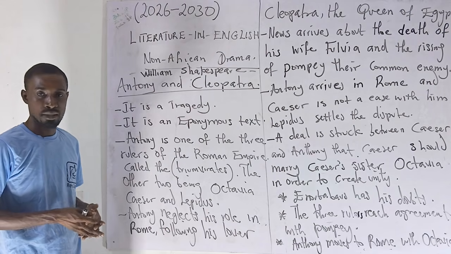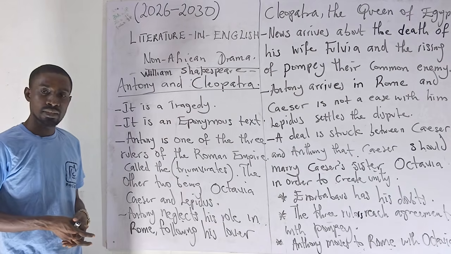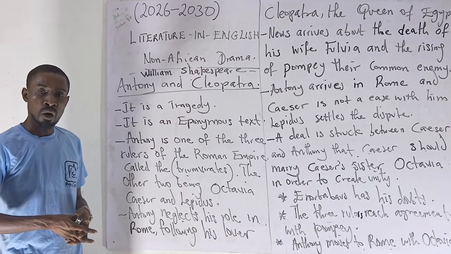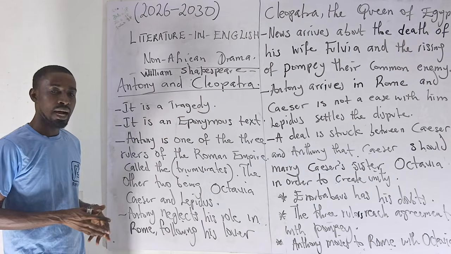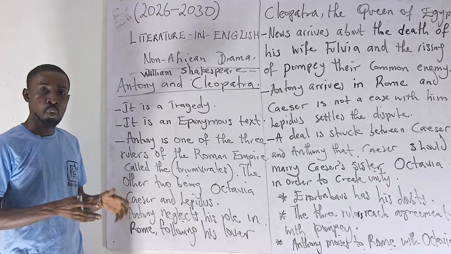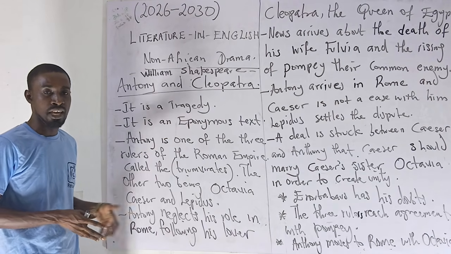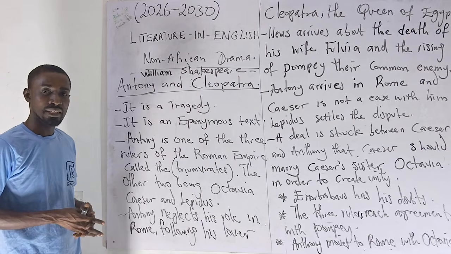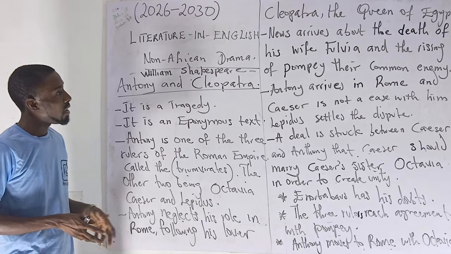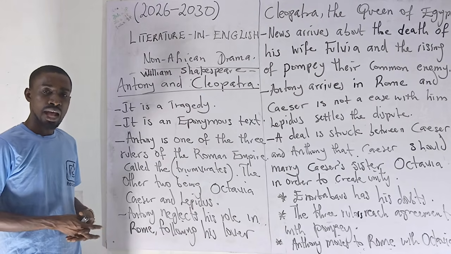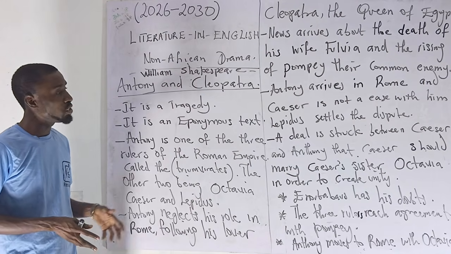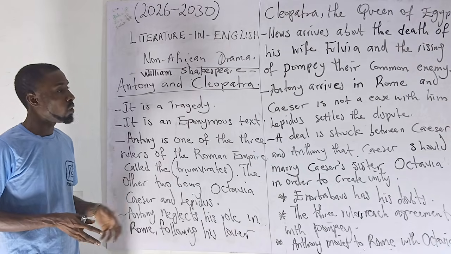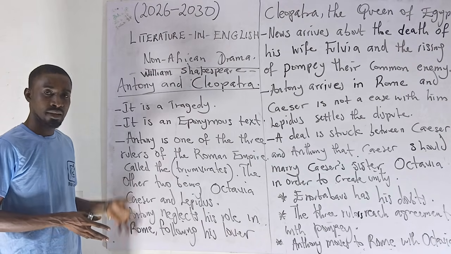Now, after the marriage between Antony and Octavia, both of them traveled to Athens. When they got to Athens, they heard the news of the war that Caesar had waged against Pompey, defeating him against the earlier plan that they had. Antony is not happy with that. Antony has sworn that he was going to come back to fight Caesar.